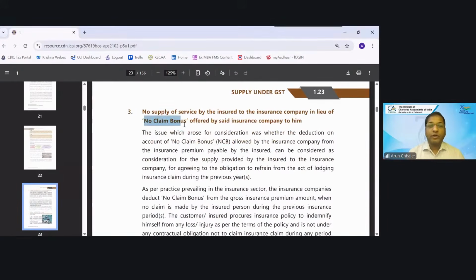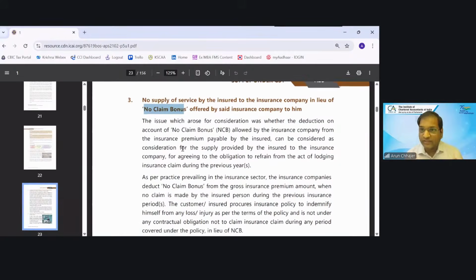No claim bonus offered by the insurance company, will it be a supply or not? Answer is no, it will not be a supply. See, there is a master circular 178, which has been used multiple times by the CBIC whenever they like to clarify with respect to actionable claim or something like that.